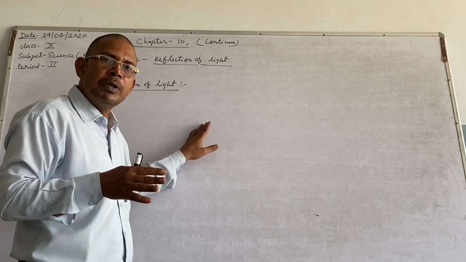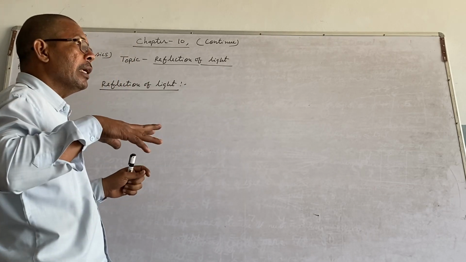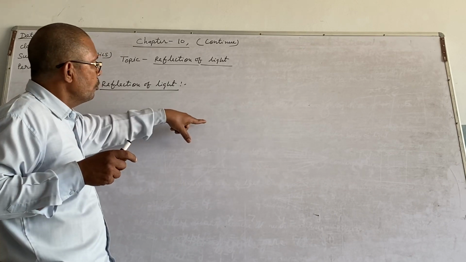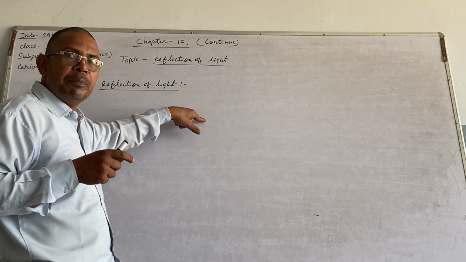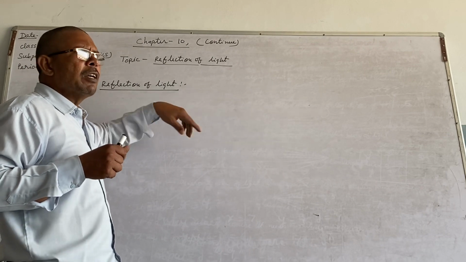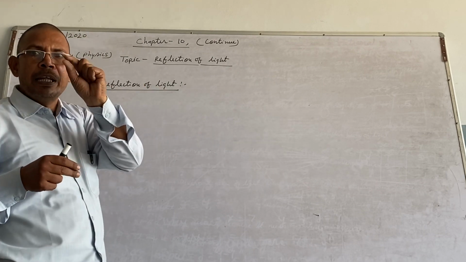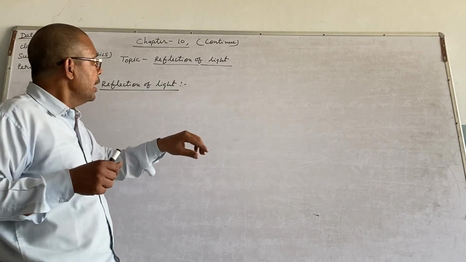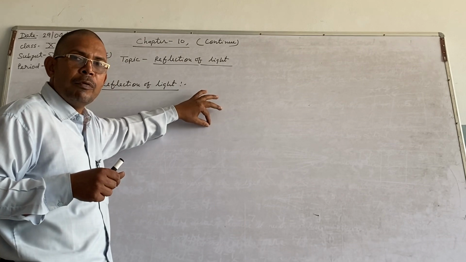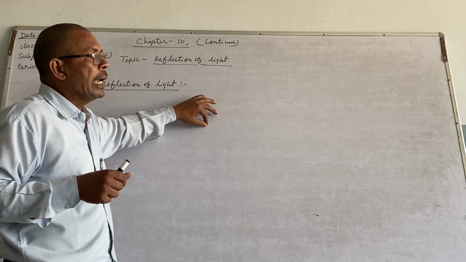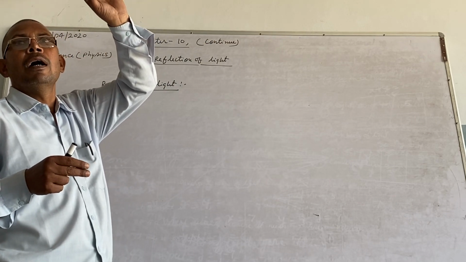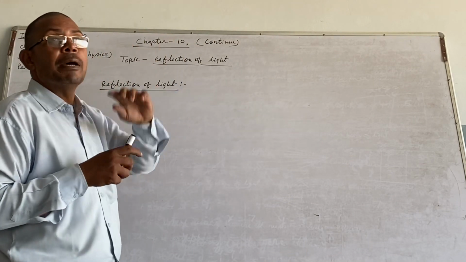Suppose this is a whiteboard and a ray of light strikes the surface of this whiteboard. A small amount of light is absorbed by this surface, whereas the remaining light is reflected in the same medium.